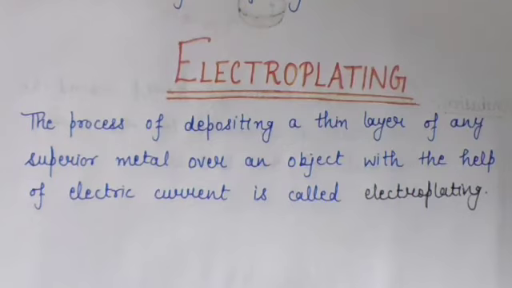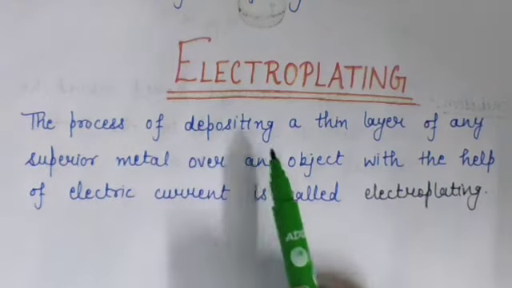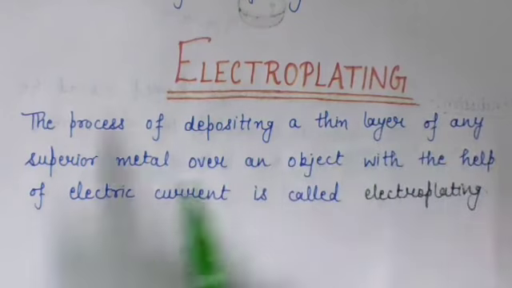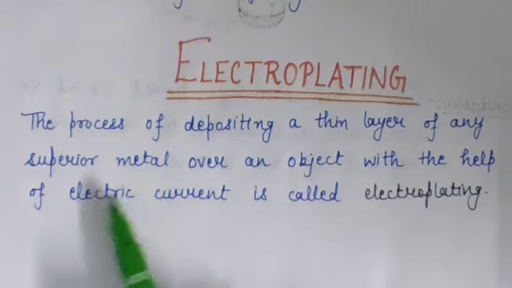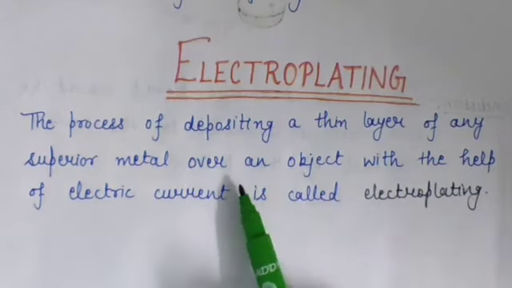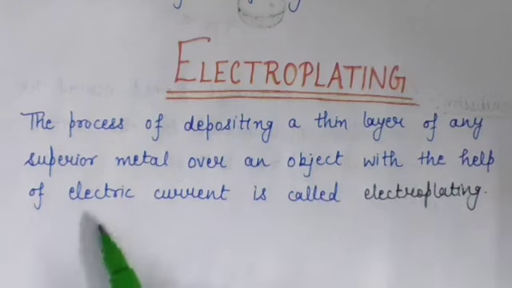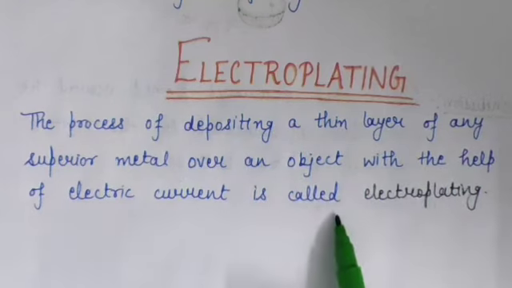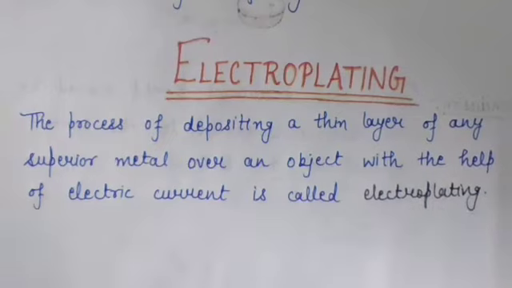By the help of electric current. And this process of depositing a thin layer of any superior metal like gold or any other superior metal over an object or over any other metal with the help of electric current is called electroplating.